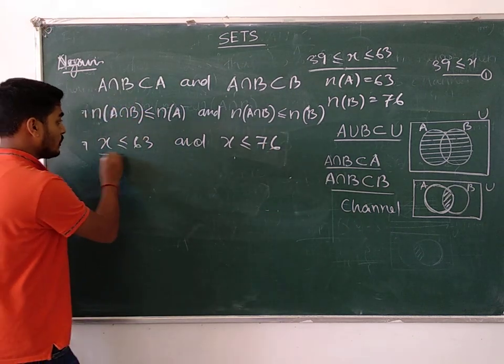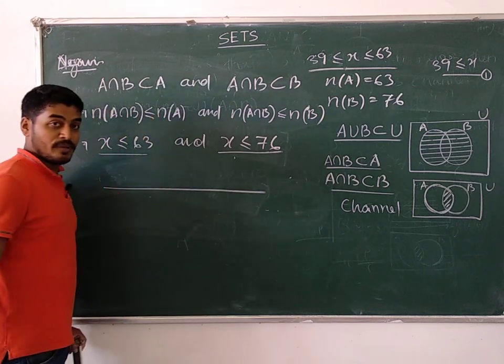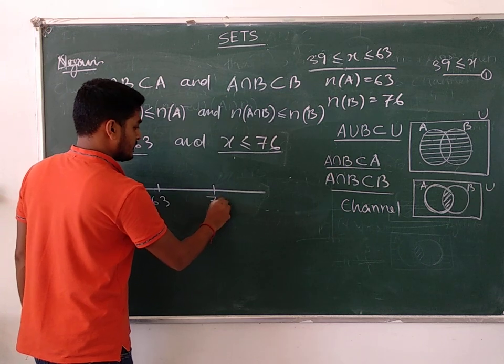Listen, you have got two conditions. X is nothing but an unknown variable. 63, and this one is 76.